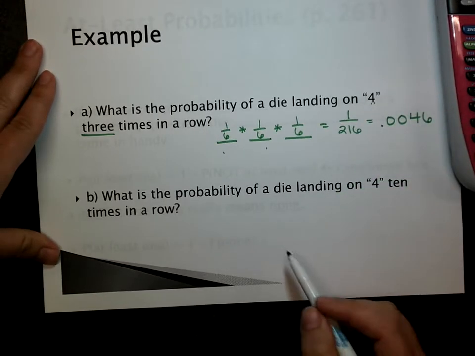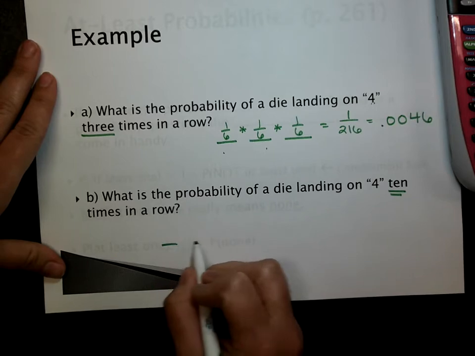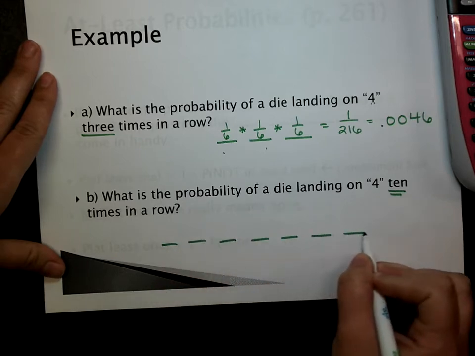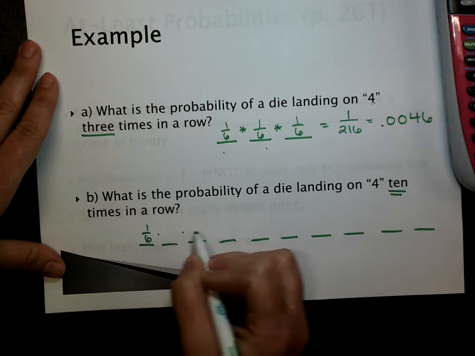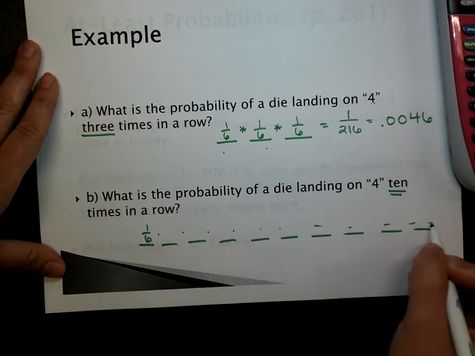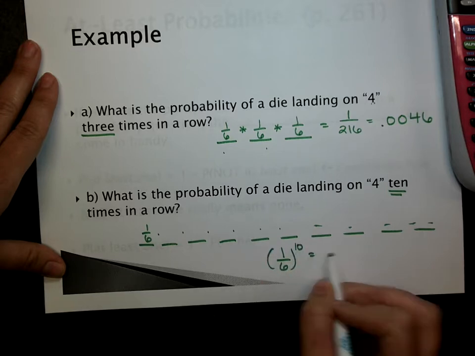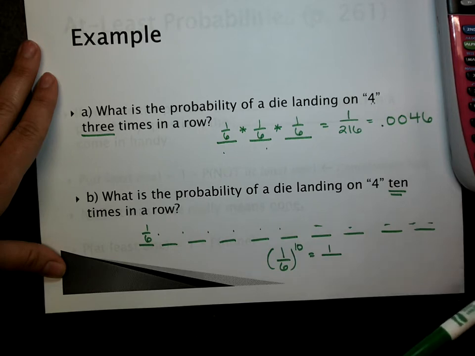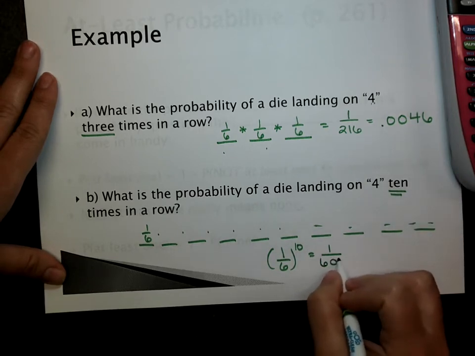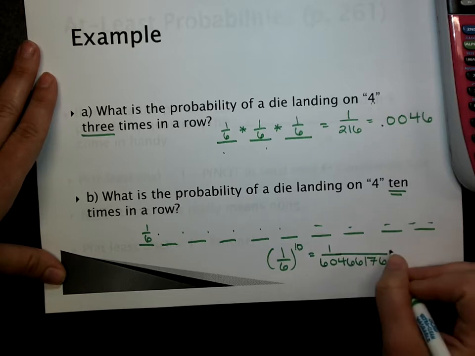Part B, what is the probability of the die landing on 4 10 times in a row? Well, that's 1, 2, 3, 4, 5, 6, 7, 8, 9, 10. 1 out of 6 each time. Multiply them all up. A quicker way to do that is 1 out of 6 to the 10th power, which is 1 out of, this is a big number, 60,466,176. That's a huge number.